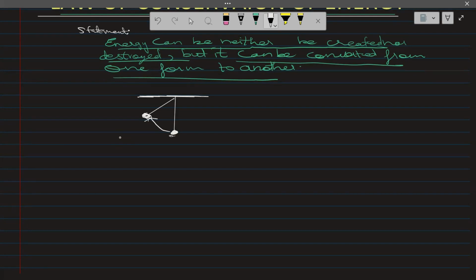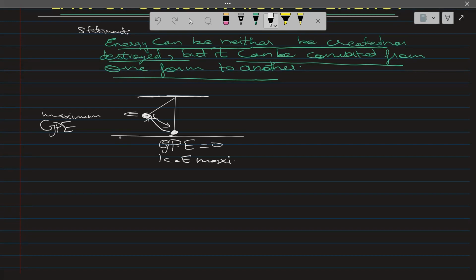Over here at the base, its gravitational potential energy is zero, while at the top it becomes maximum. It gains GPE, gravitational potential energy. This is the extreme position, and when it again goes down, the KE becomes maximum and GPE is zero.